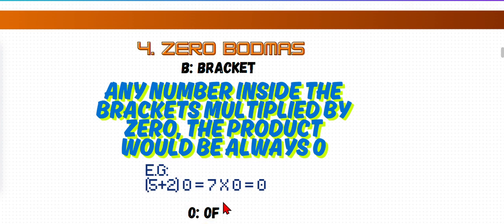So 5 plus 2 is 7, as you know. 7 into, when we have opened the bracket, it's multiplication. 7 times 0, or 7 into 0, is 0, as you know. That's very simple.